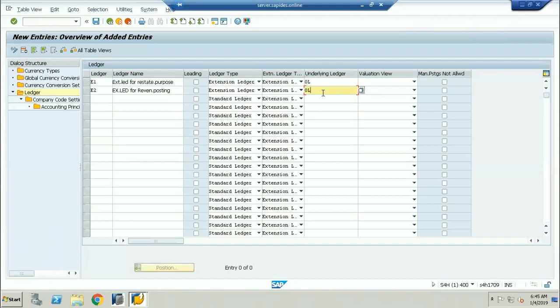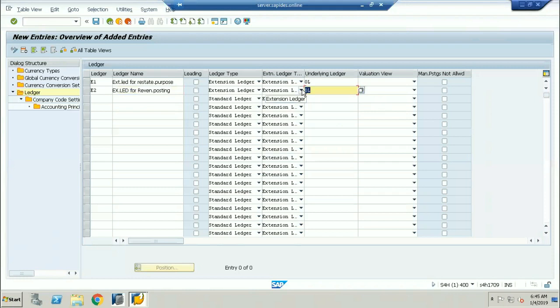So here, if you see here, I'm using two extension ledgers. One is E1, one extension ledger I want to use for the restatement purpose, and one extension ledger I want to use for the revenue posting. Both I want to staple on the same base ledger, which is going to be called my leading ledger. Can I have it like this? Automatically. Yes, definitely you can take it like this.